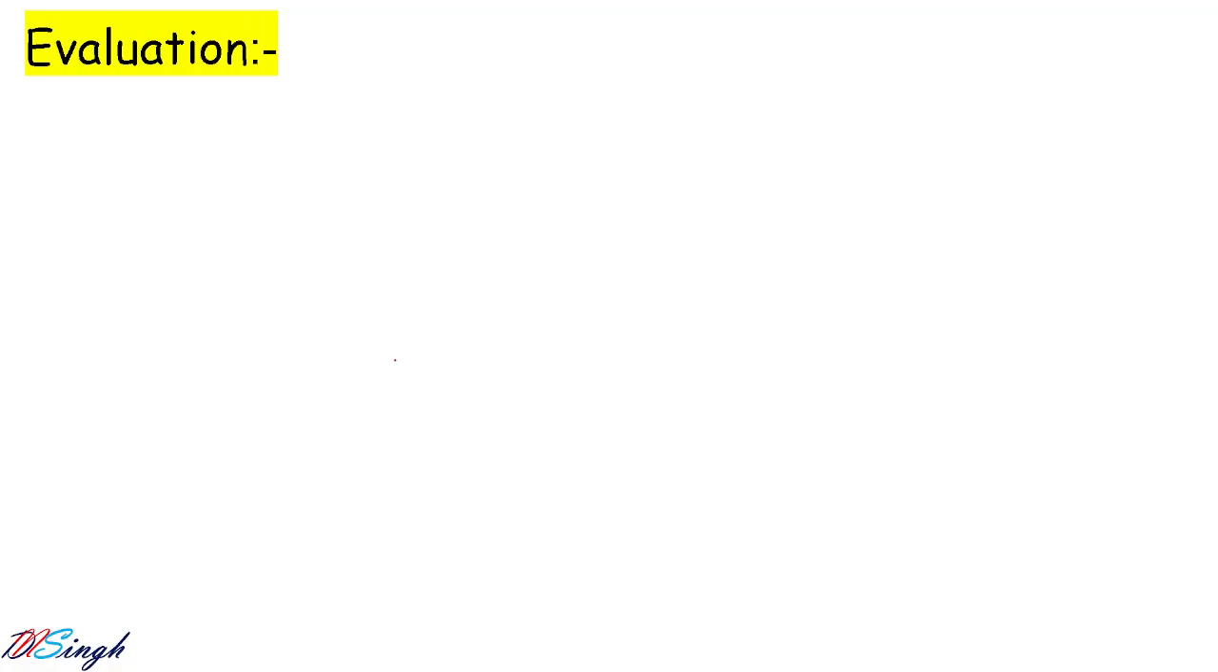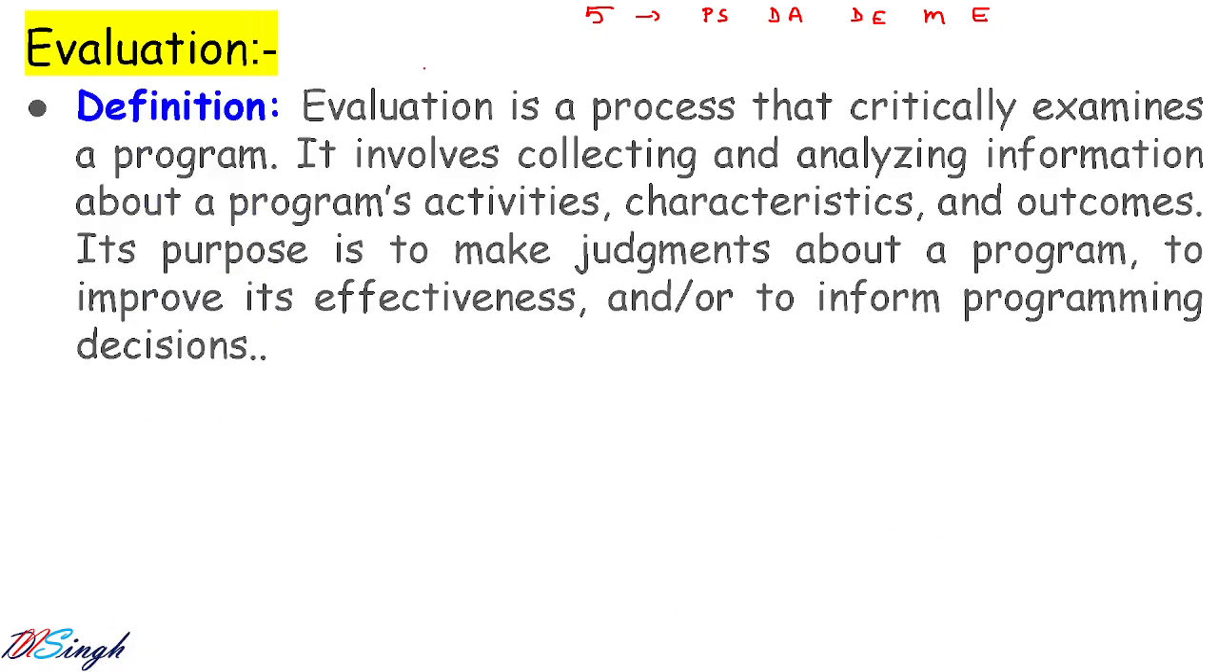Let us first see the evaluation itself, which is the name of the unit, and this is the last stage of the AI project cycle. As you know, there are 5 stages in the AI project cycle. First one is problem scoping, next one is data acquisition, and then you have data exploration, and then you have modeling. After that, the last stage you have is what? Evaluation. So we first see the definition of evaluation. Actually, what is evaluation? So there we have the definition. Evaluation is a process that critically examines a program.